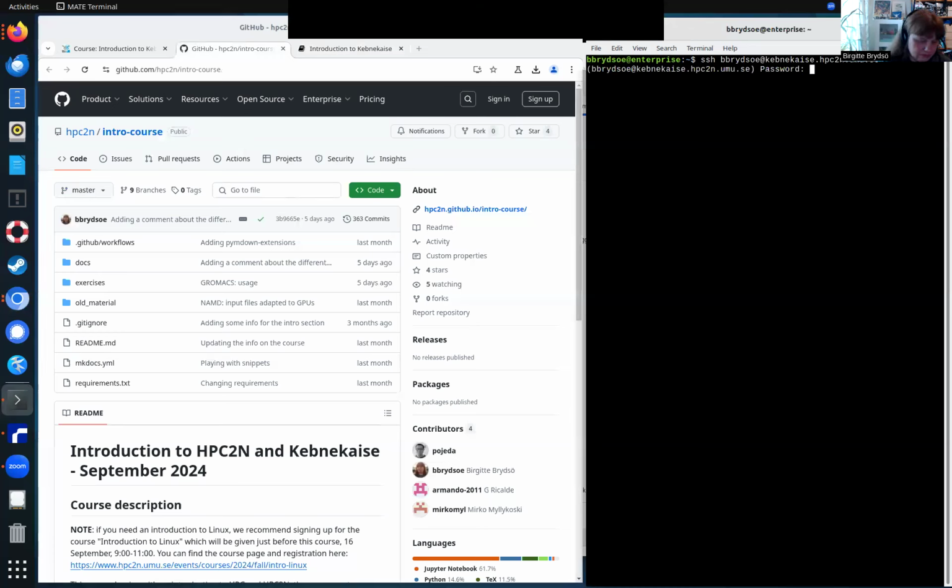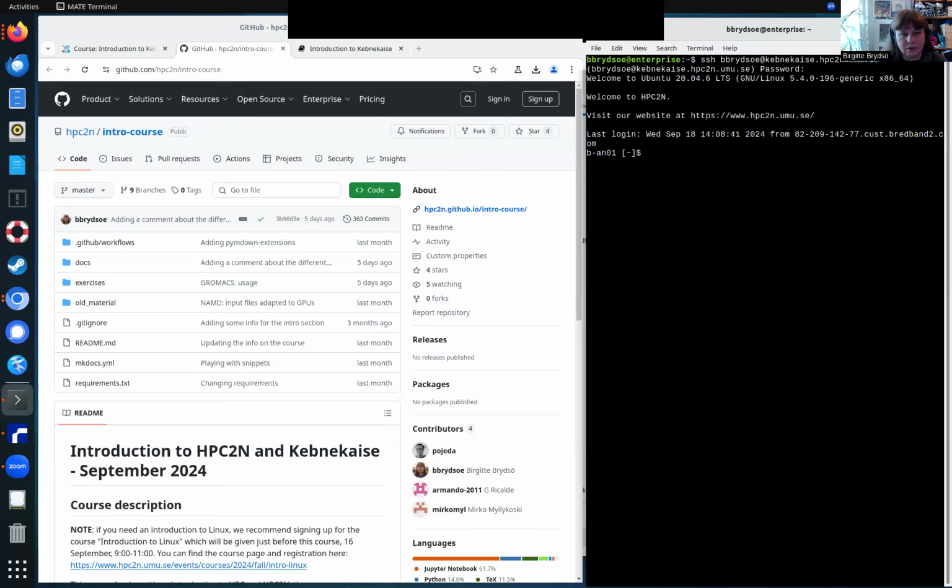As you can see, we don't currently have any other verification than password. There's no two-factor authentication, but that will change soonish. But right now, this is how it is. So let's go to the project storage. It's under proj, nobackup, intro-hpc2n, like this.